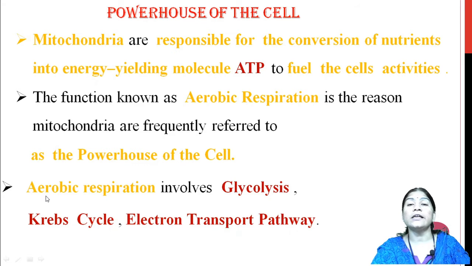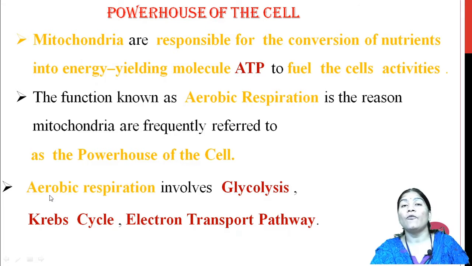So aerobic respiration is the main function of mitochondria, which involves various processes like glycolysis, Krebs cycle and the electron transport pathway.